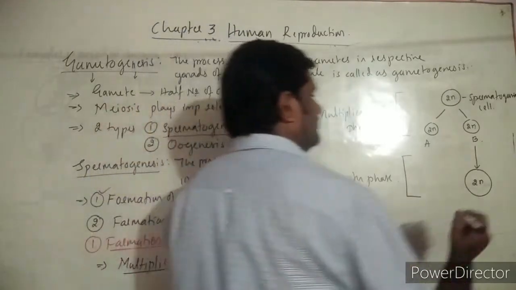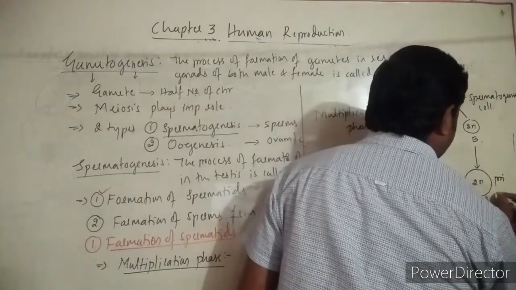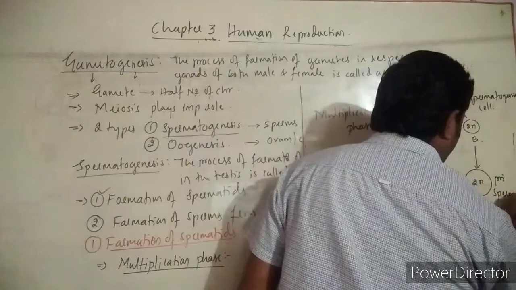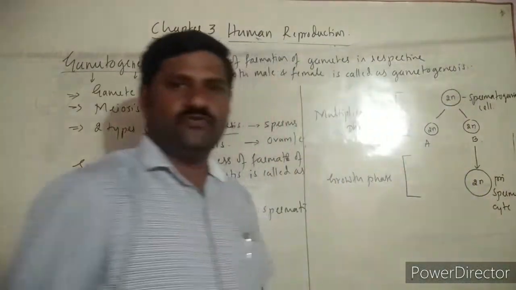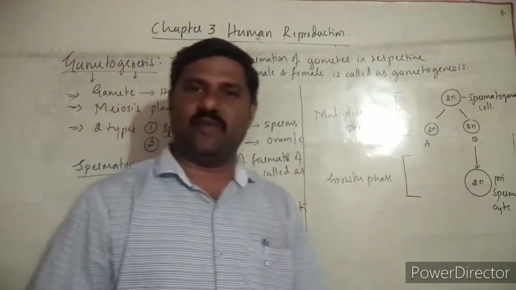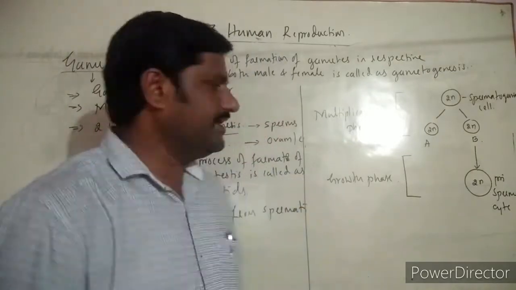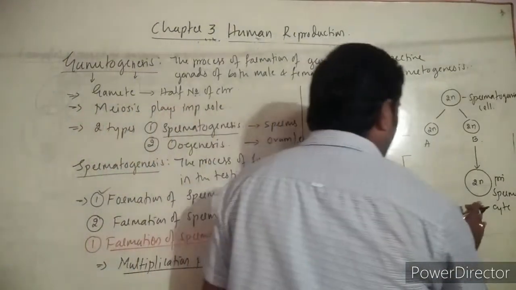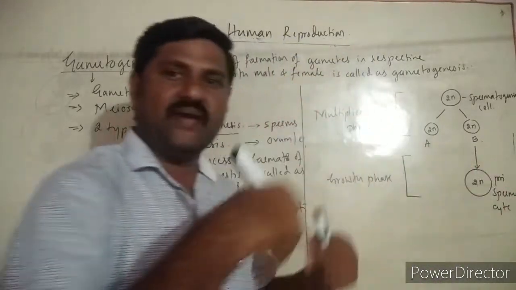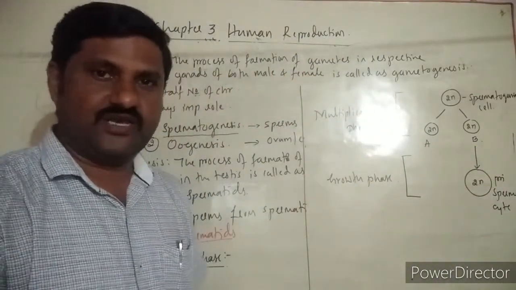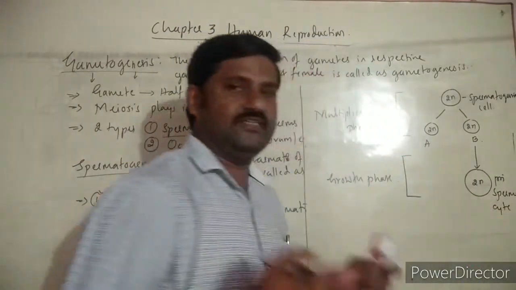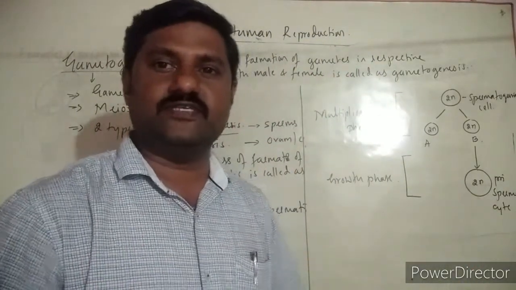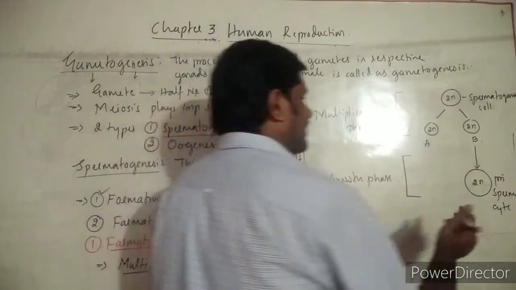What is it called? Primary spermatocyte it is called. Primary spermatocyte it forms. And this primary spermatocyte undergoes maturation phase, in which the meiotic division occurs.